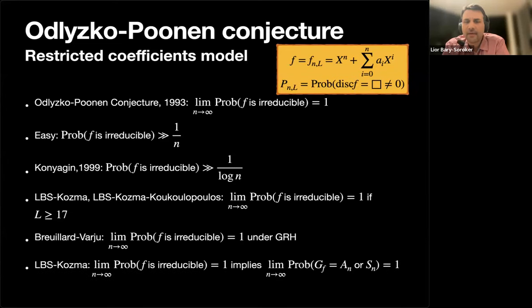and in fact you can go from irreducibility to Galois groups, and you can show, this is the work of Kozma and myself, that if you assume that the polynomial is irreducible, for example, you proved it, then you can further deduce that the Galois group will be large, so it will be either AN or SN.